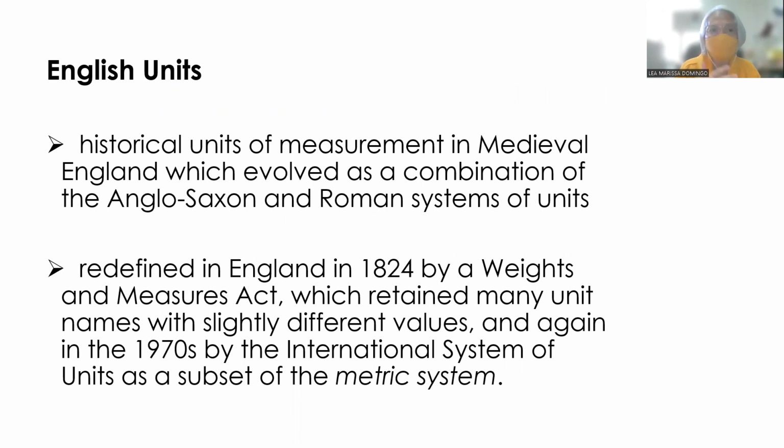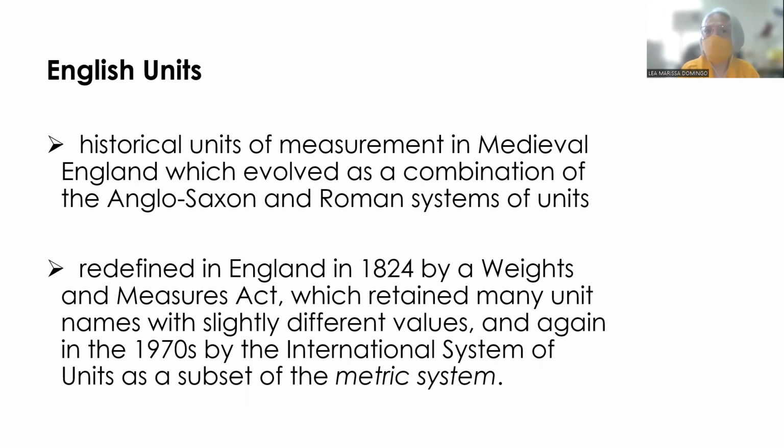So one of which is the English units, which are historical units used in medieval England, which evolved as a combination of the Anglo-Saxon and Roman systems of units. These were redefined in England in 1824 by a Weights and Measures Act. Now, which retained many unit names, but with slightly different values.